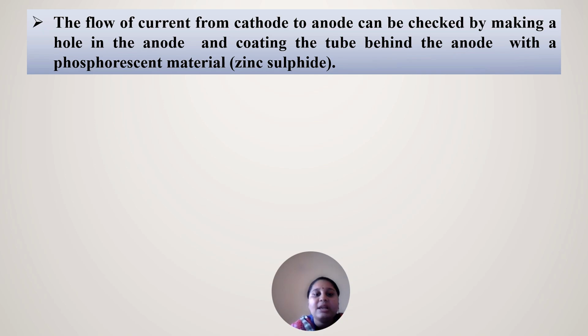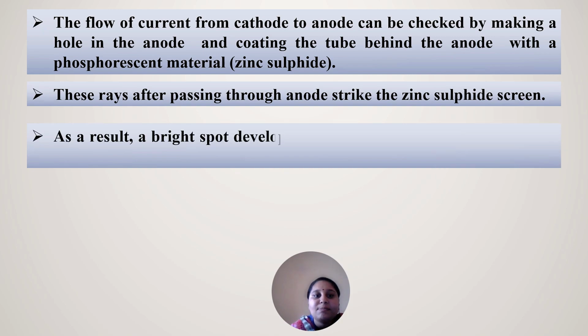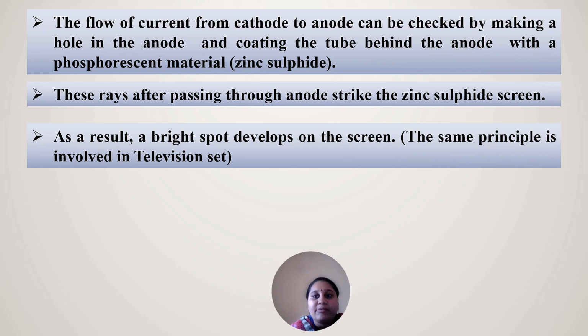The rays pass through the anode and strike the zinc sulfide screen. As a result, a bright spot is developed on the screen, and this principle is applied in the television.